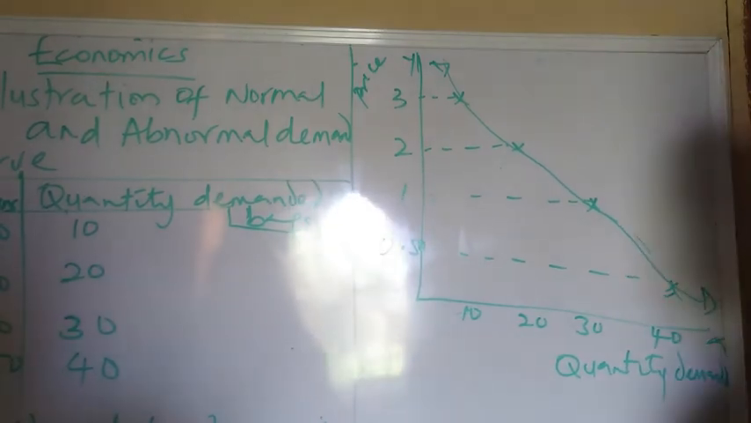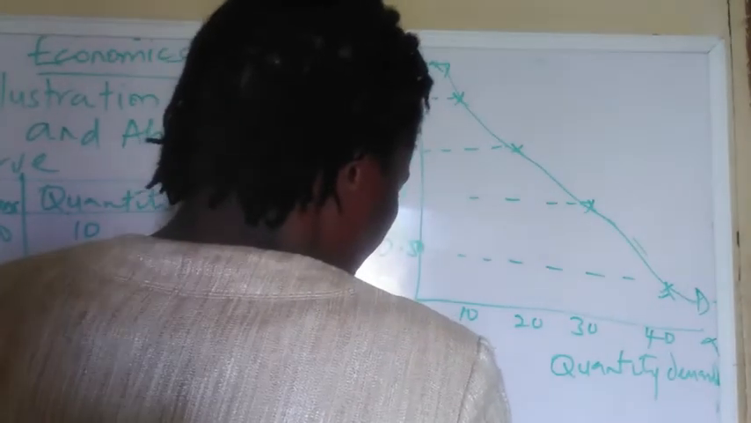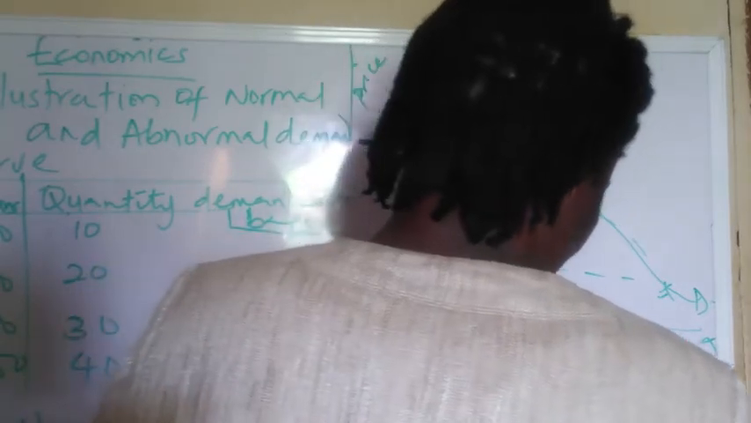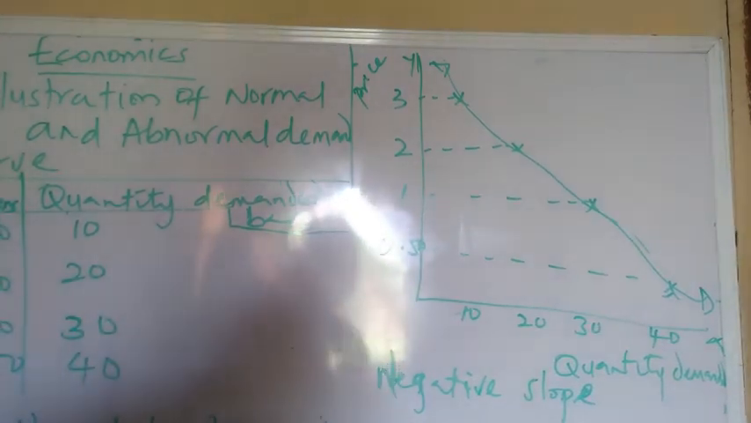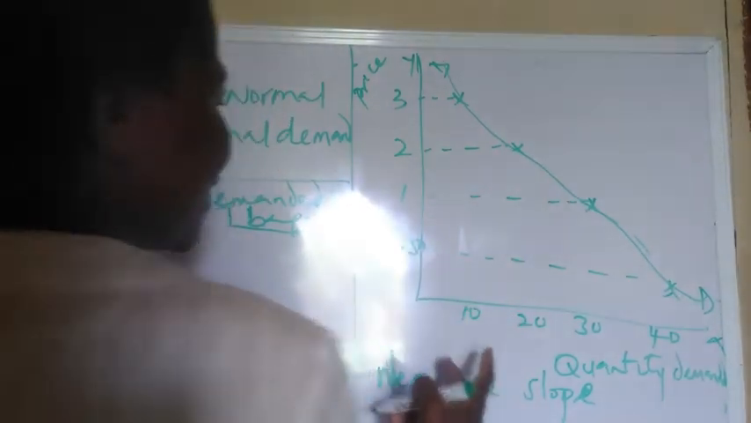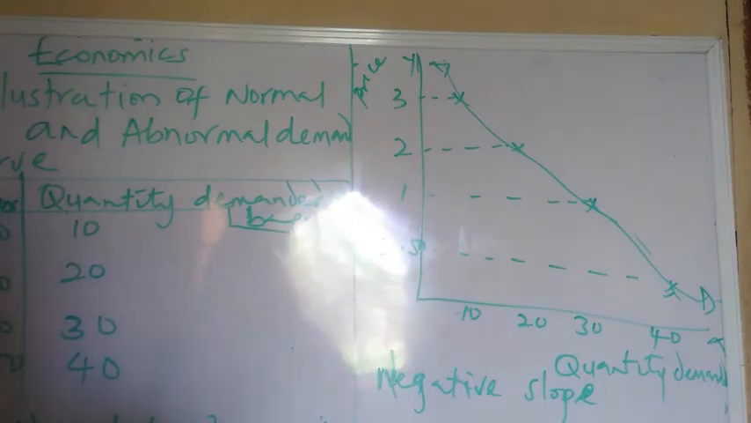So this is the demand curve, and this is the normal demand curve. It has a negative slope, or is negative sloping. The law of demand says that the higher the price, the lower the quantity demanded, and the lower the price, the higher the quantity demanded. So this is a sample of a normal demand curve, and it is negative sloping.